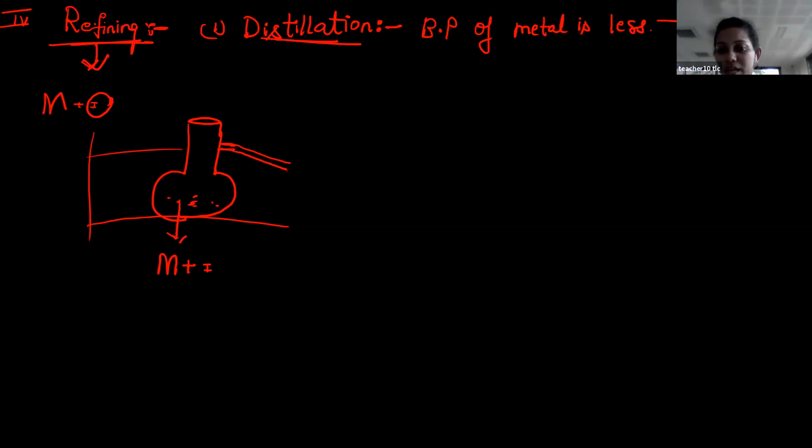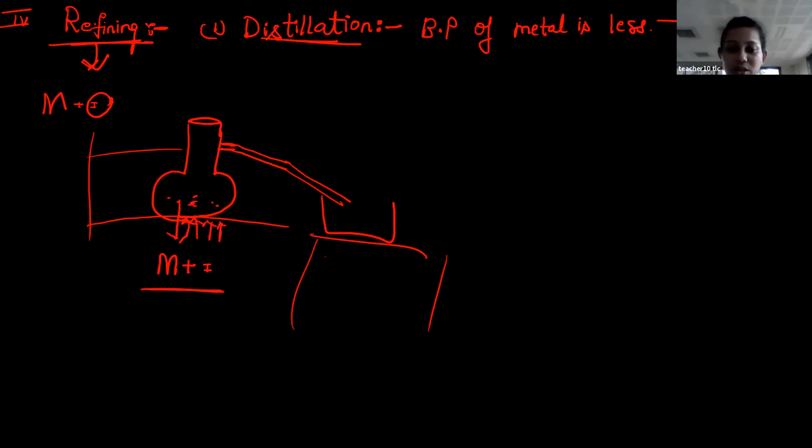Now connect a pipe and keep one beaker here. Once again, a stand is required here. Students, heat this one. What is that? Metal as well as a small amount of impurity. Students, what is the principle now? What is the principle? Metal whose boiling point is less. You have to select a metal, or else a compound, in such a way that its boiling point is less. Is this clear?